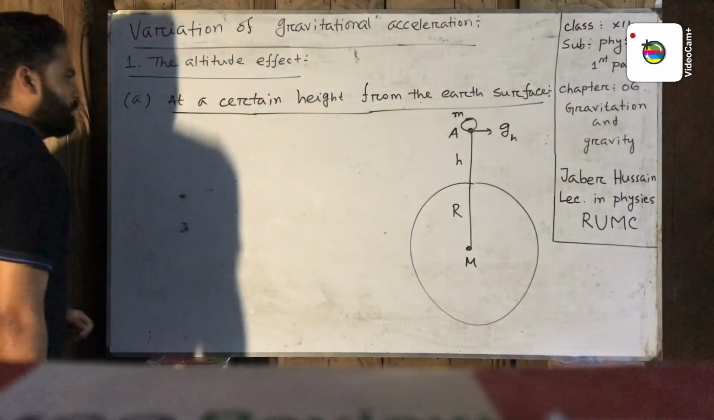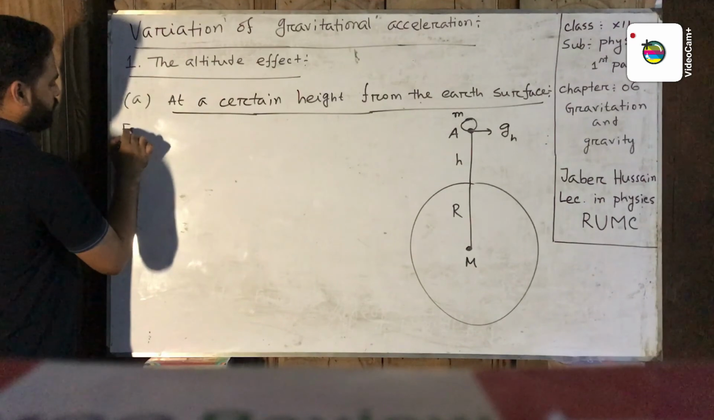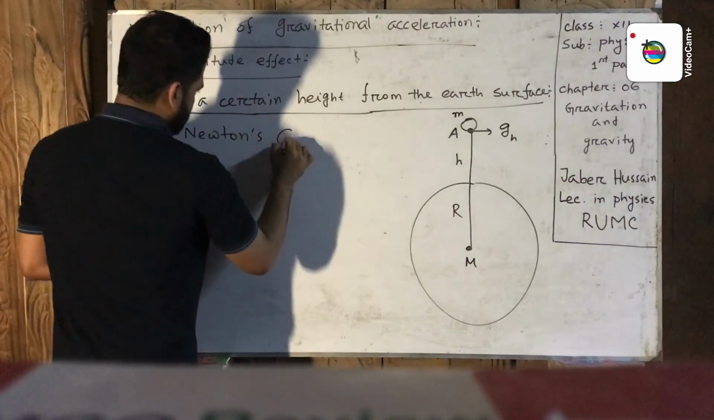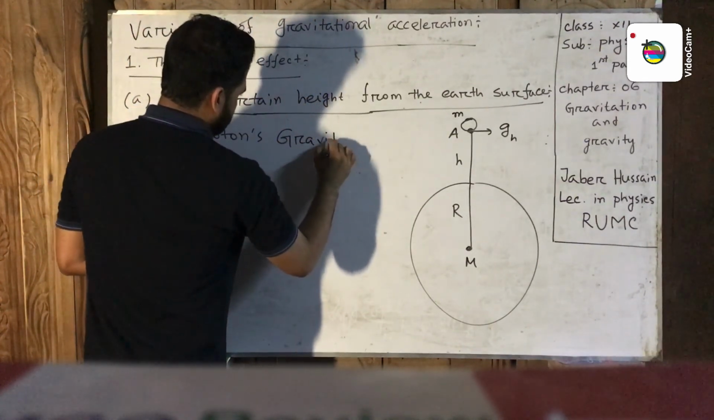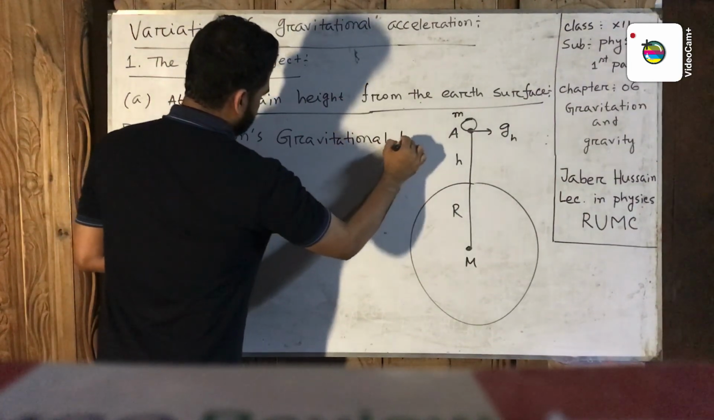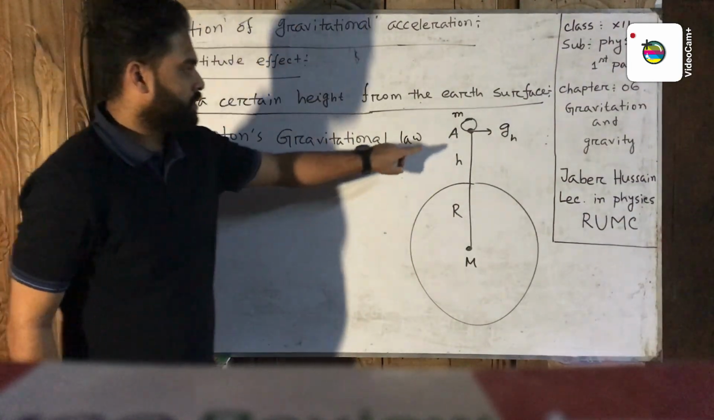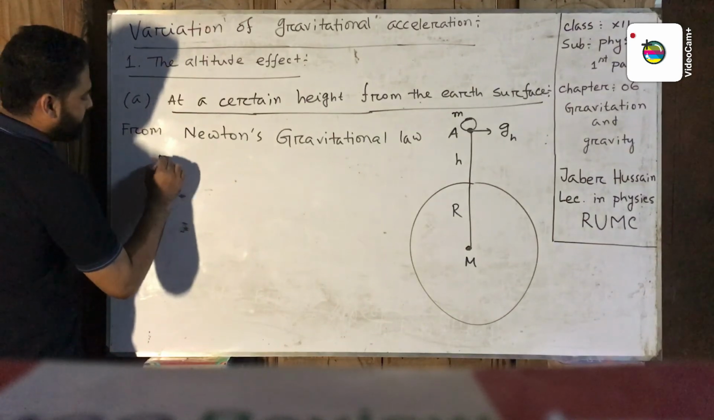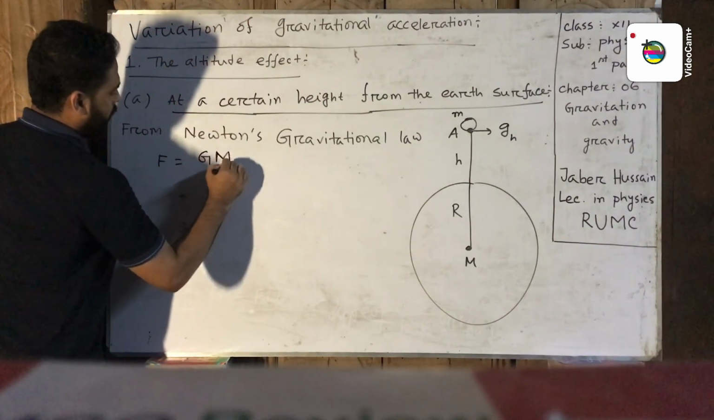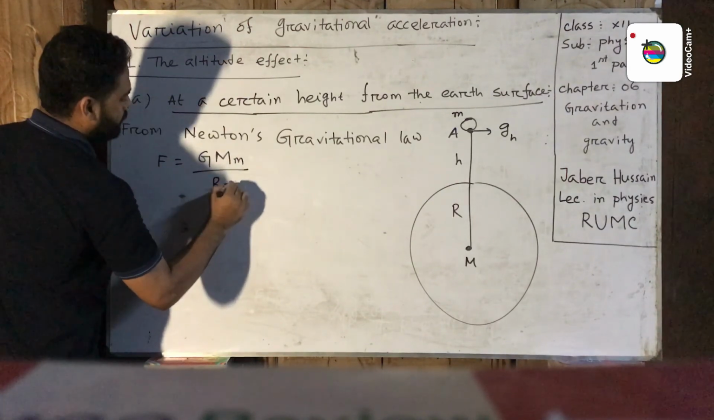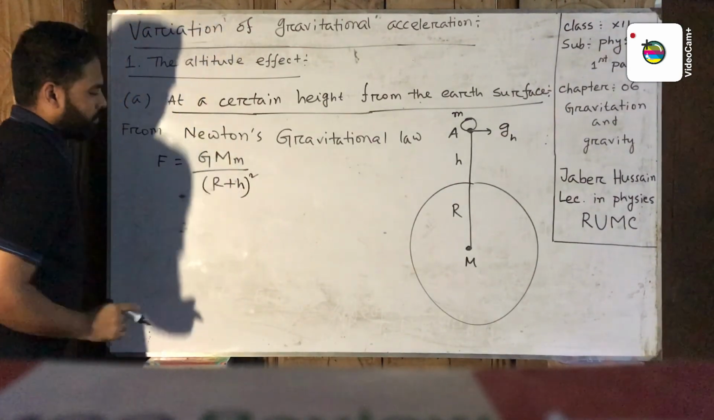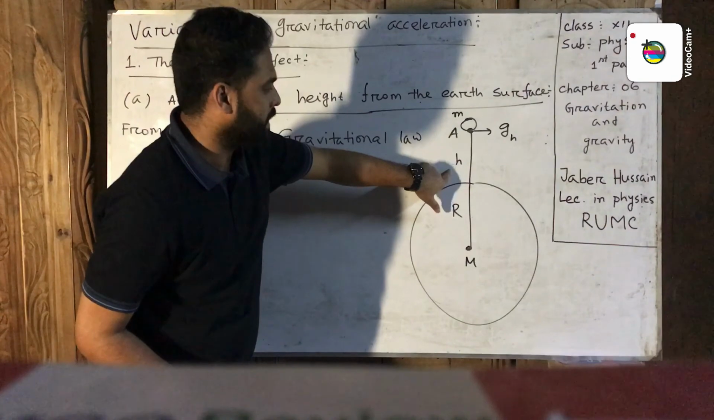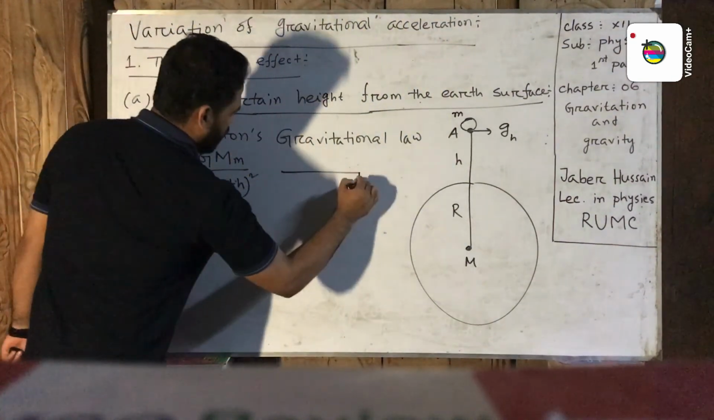Now from Newton's gravitational law, the attraction force between the object and the Earth will be F equal G capital M small m divided by R plus h whole square, because the distance between the object and the center of the Earth is R plus h. This is equation 1.